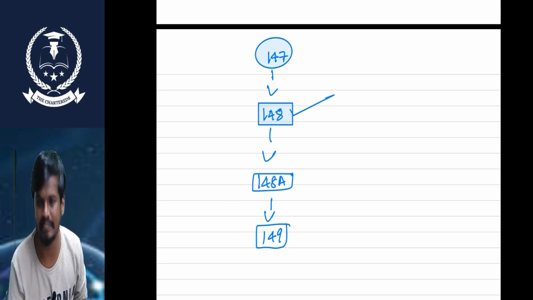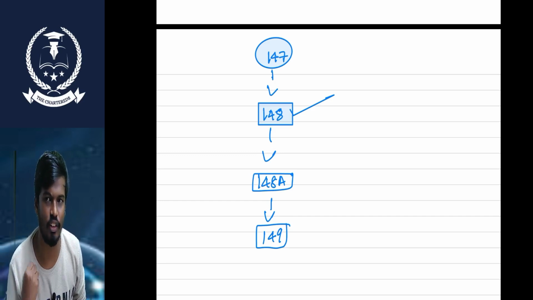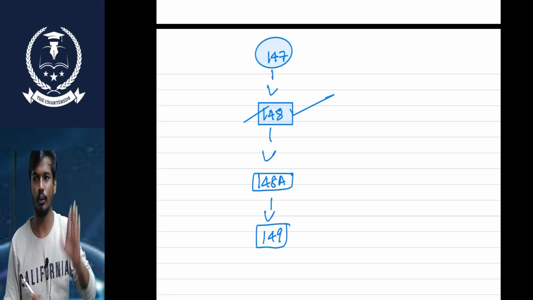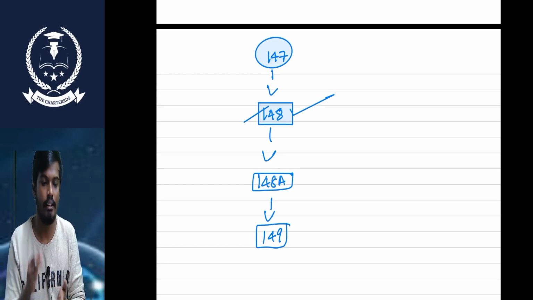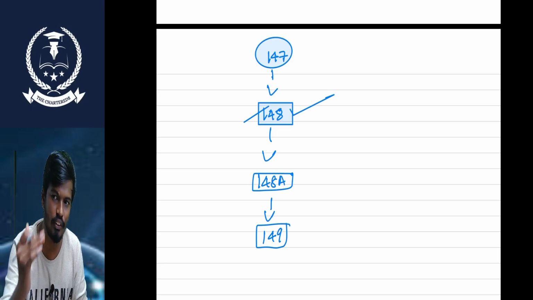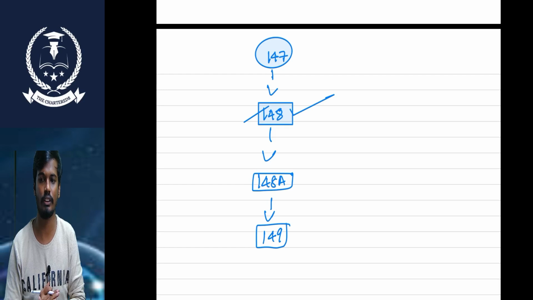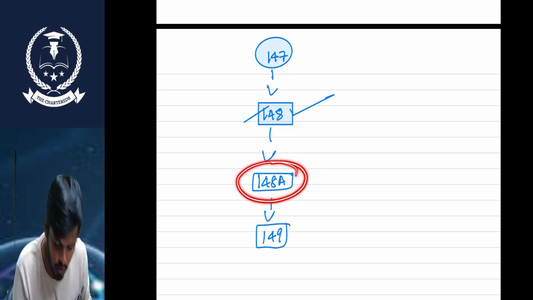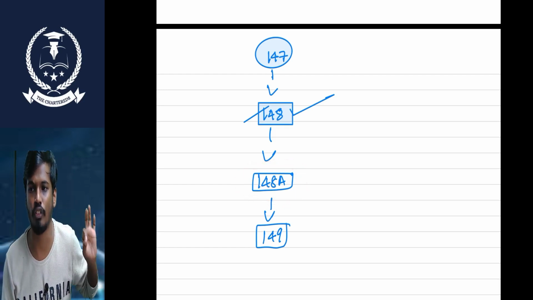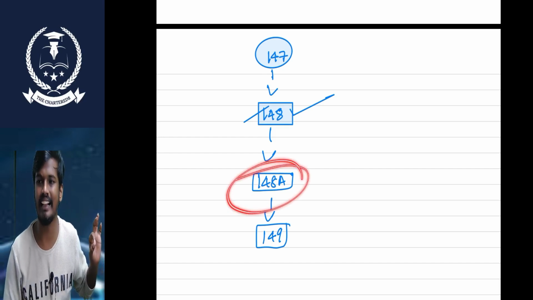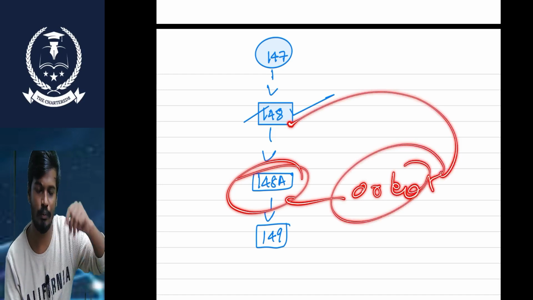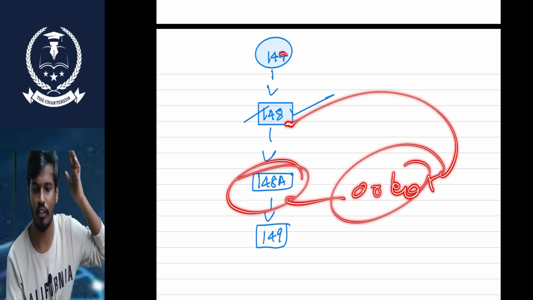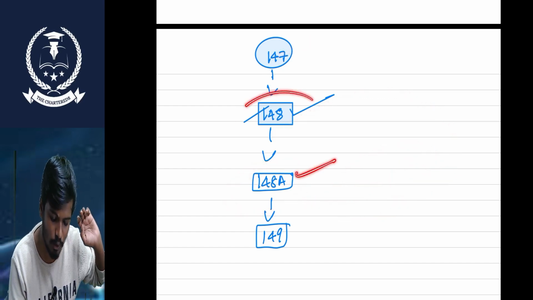I need to do the assessment under section 147. First I need to send the notice under section 148. Before sending the notice, I need to check whether this case is fit for 147 or not. So I need to follow some procedures in 148A. After following the procedure, I pass one order on whether this case is eligible for 147 or not. If it is okay, I pass the notice under section 148.